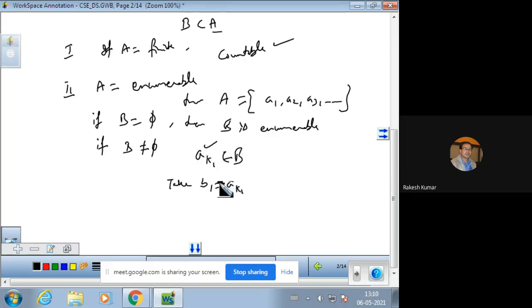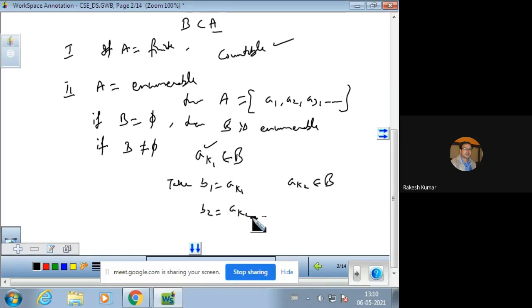The second element in B which we are taking from the set A is similarly A_k2, that belongs to B, and take B2 equal to A_k2.